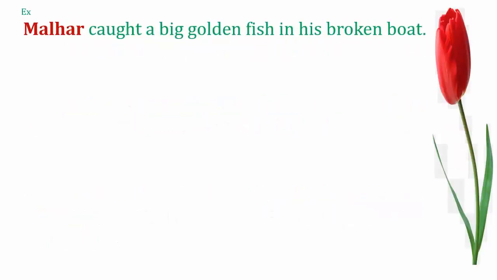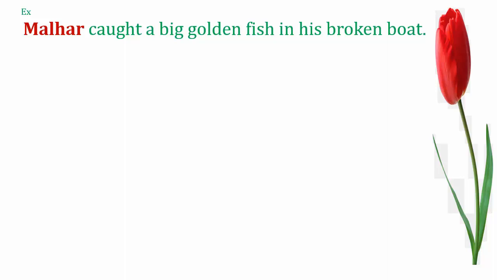Dear children, here we have a sentence. There are 10 words in this sentence. Yeah, Mallar caught a big golden fish in his broken boat. So these are the 10 words, and each and every word from this sentence is functioning differently. They belong to different categories of words.